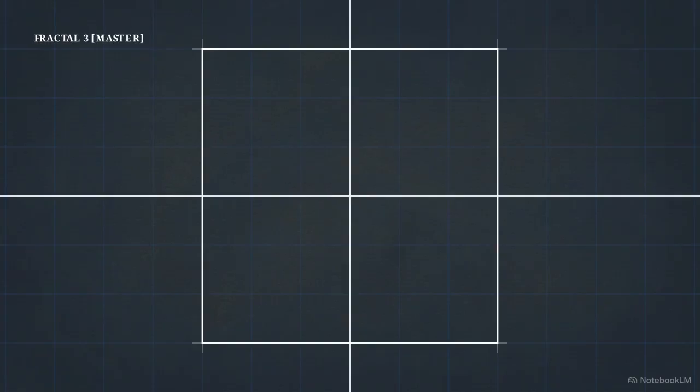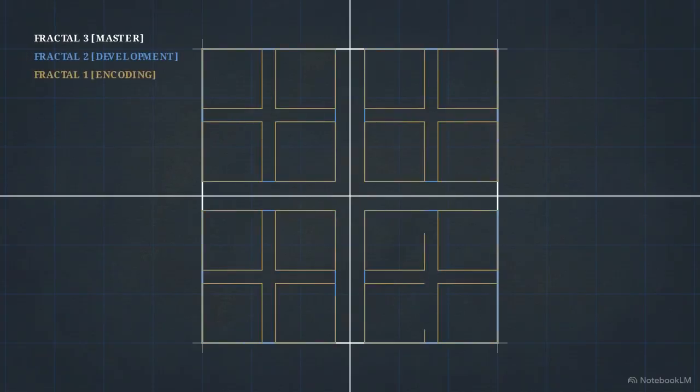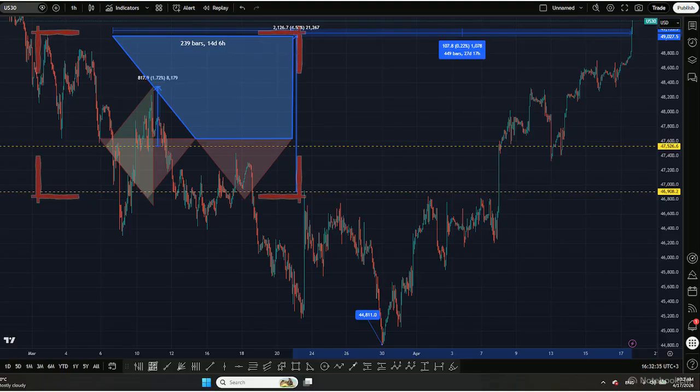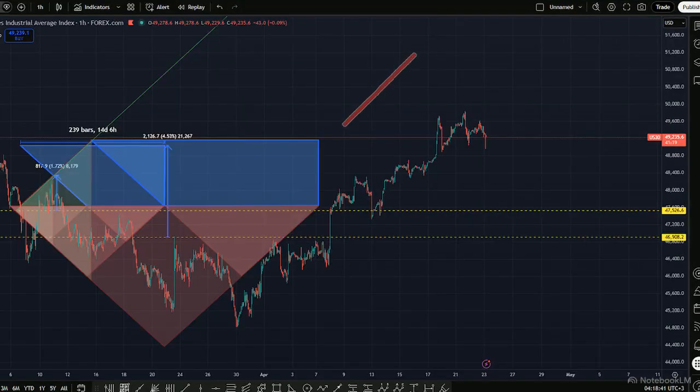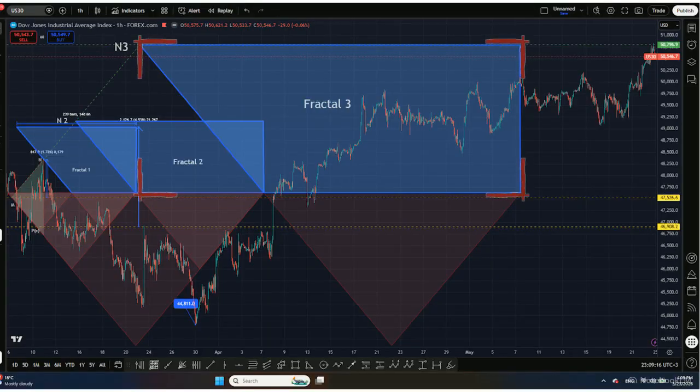This cycle is part of an overarching observation tracking structural consistency across multiple fractal layers. This chart displays the Fractal 1 layer, where the initial cycle structure was encoded. This visual plots the Fractal 2 layer, mapping the development of mechanics along the boundary limits. This composite chart shows Fractal 3 functioning as the activation window across these recursive boundaries. Recursive geometric scaling maintains consistent structural constraints at every expansion layer.